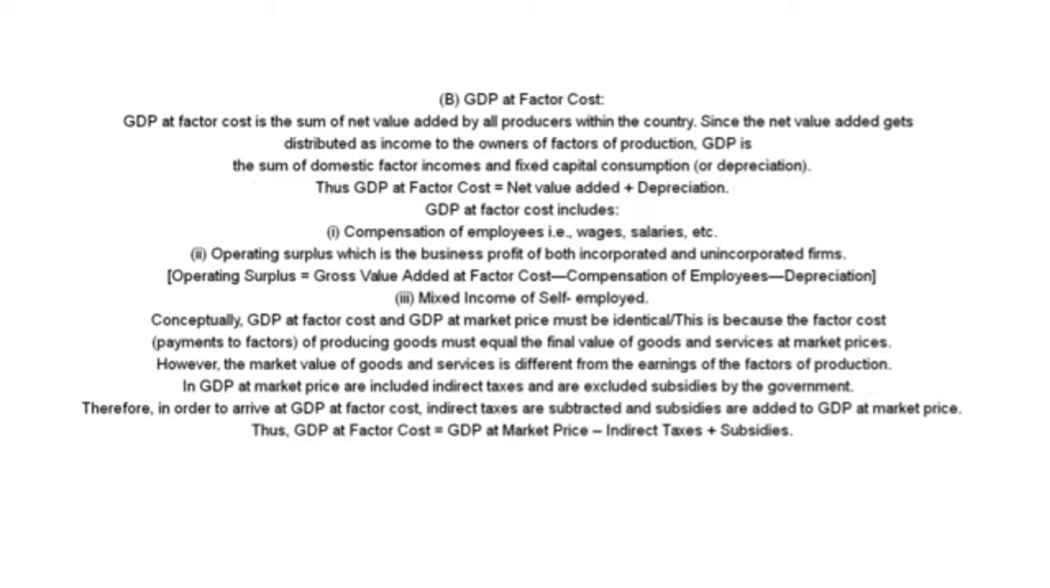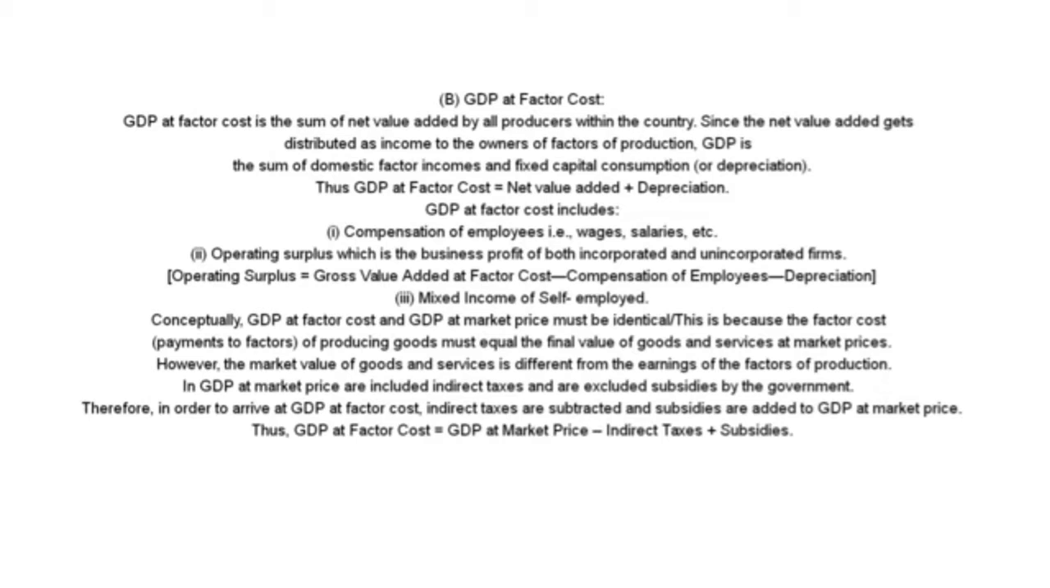B. GDP at factor cost. GDP at factor cost is the sum of net value added by all producers within the country. Since the net value added gets distributed as income to the owners of factors of production, GDP is the sum of domestic factor incomes and fixed capital consumption. Thus, GDP at factor cost equals net value added plus depreciation. GDP at factor cost includes: first, compensation of employees, wages and salaries, etc. Second, operating surplus, which is the business profit of both incorporated and unincorporated firms. Third, mixed income of self-employed.